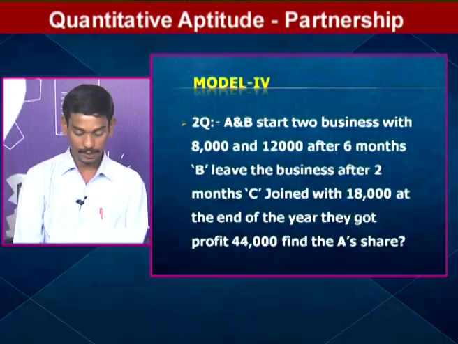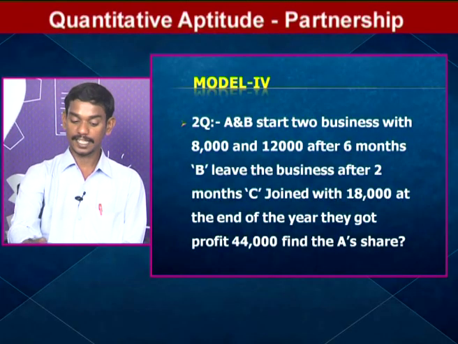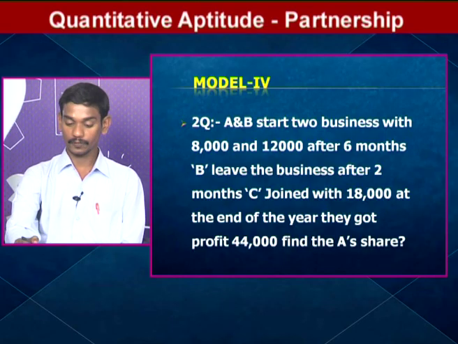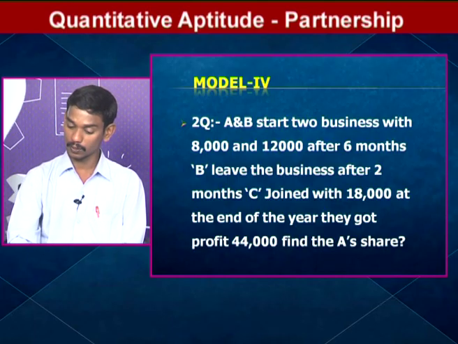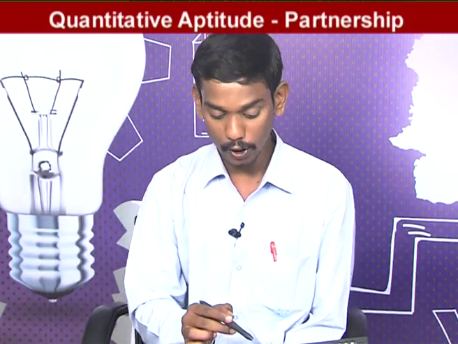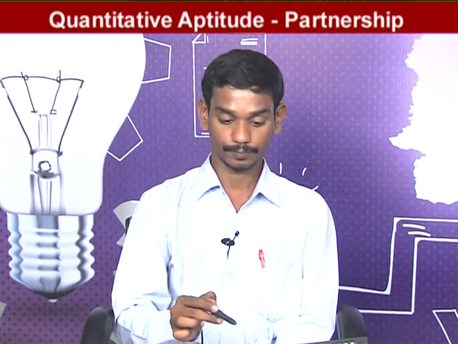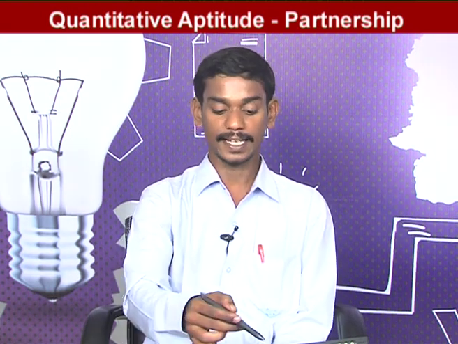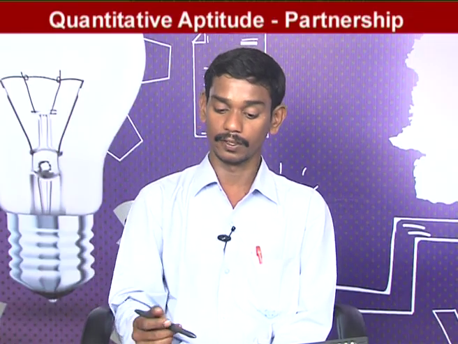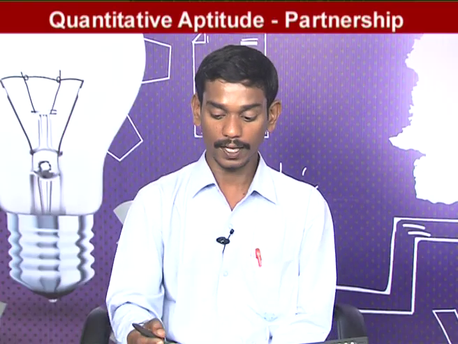So in this fourth model, second question: A and B started a business with 8,000 and 12,000. After 6 months, B leaves the business. After 2 months, C joined with 18,000. At the end of the year, they got a profit of 44,000. Find the A share. In this question, B leaves the business after 6 months, and C joined 2 months after that with 18,000.